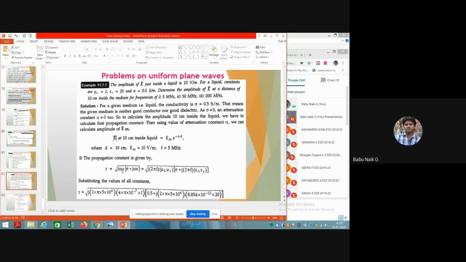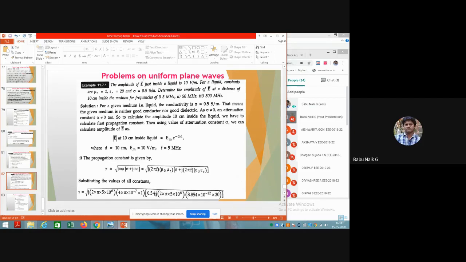So you can substitute this value completely with the given data here. We know that mu equals mu naught into mu r, and epsilon is equal to epsilon naught into epsilon r. And then you can write the angular frequency in terms of the frequency, that is 2 pi f. Now substitute all these values in this equation, considering a frequency of 5 megahertz, that is 5 into 10 to the power 6, then 2 pi f, and then the conductivity,